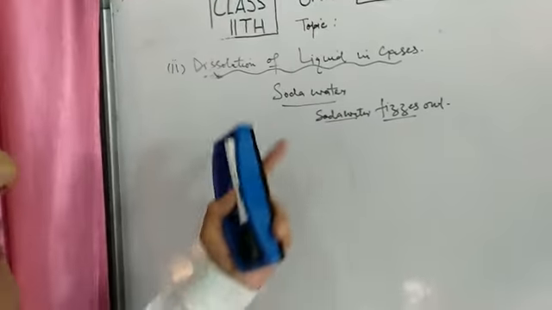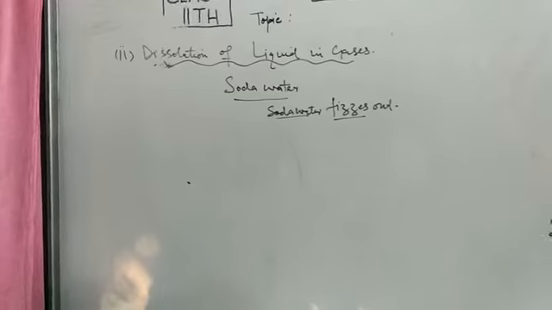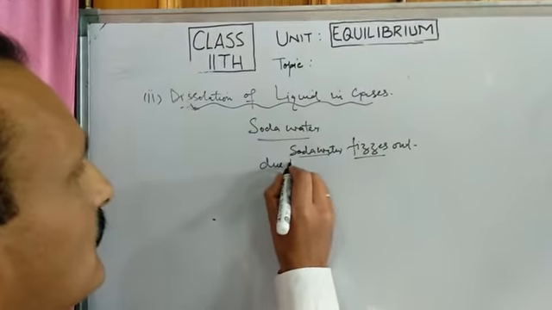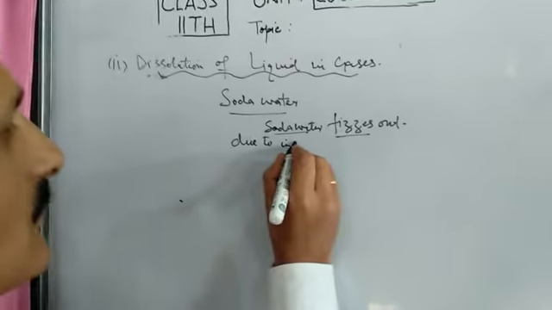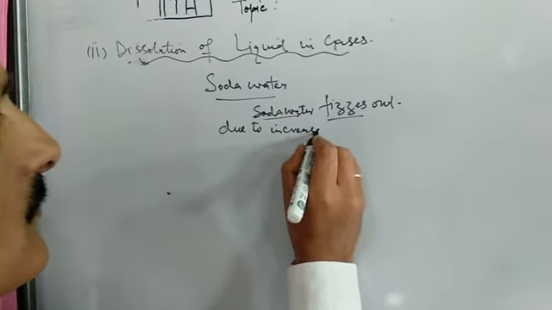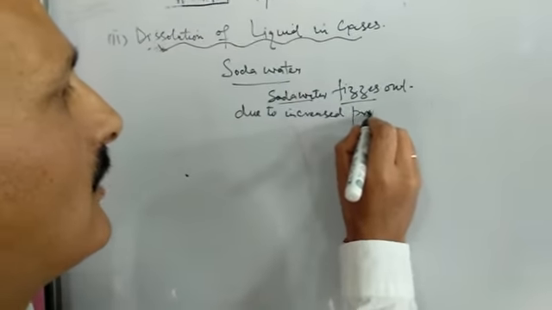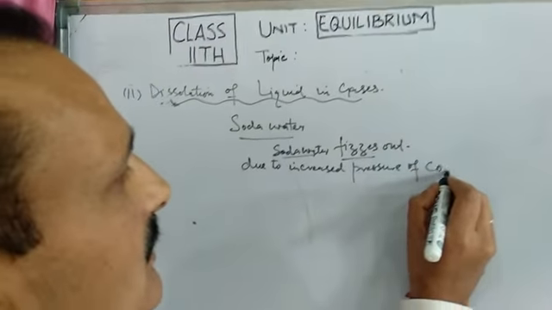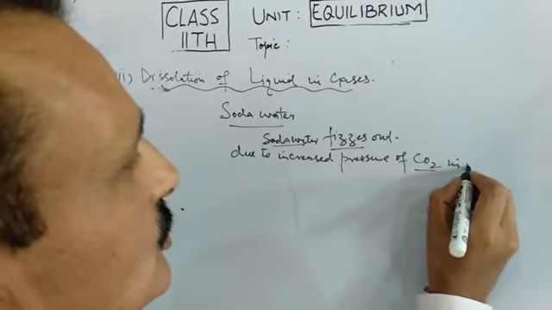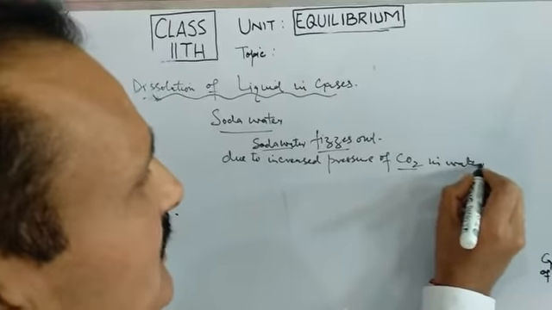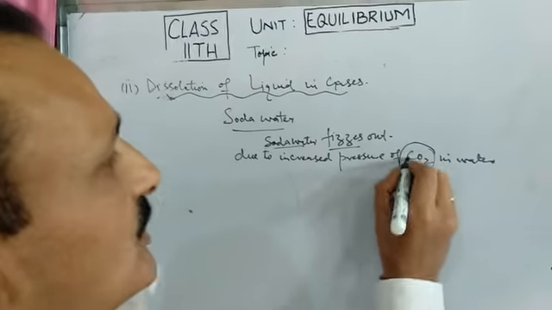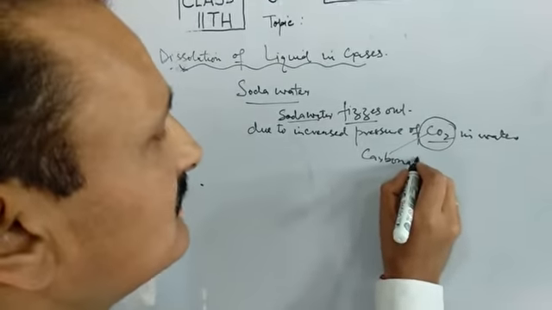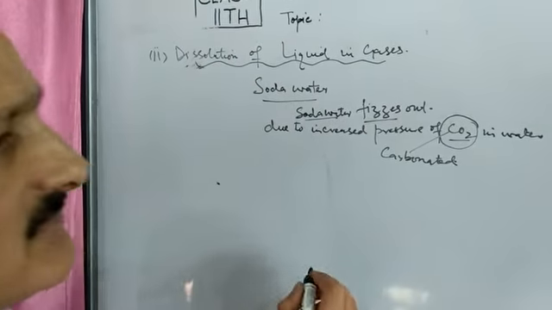Now the question is why this comes out of the bottle. It is due to increased pressure of carbon dioxide in water. So your soda water is basically carbonated. By carbonated means it is treated with carbon dioxide with high pressure.